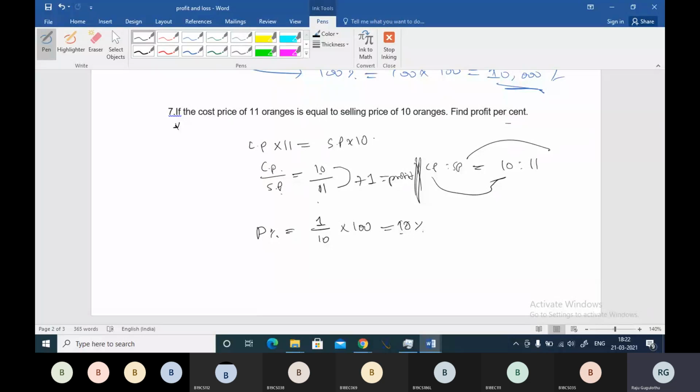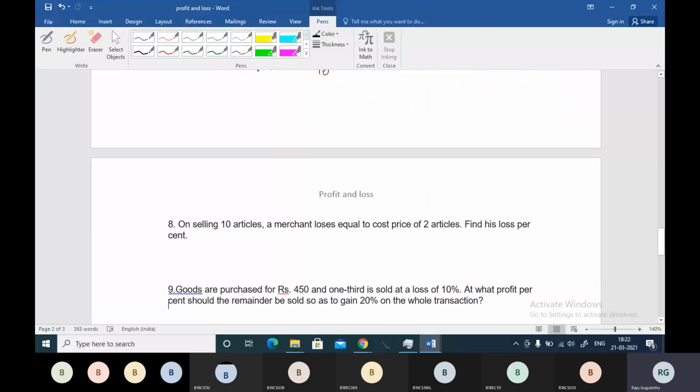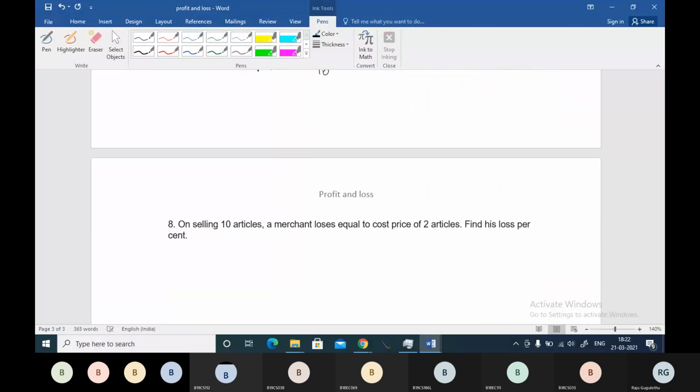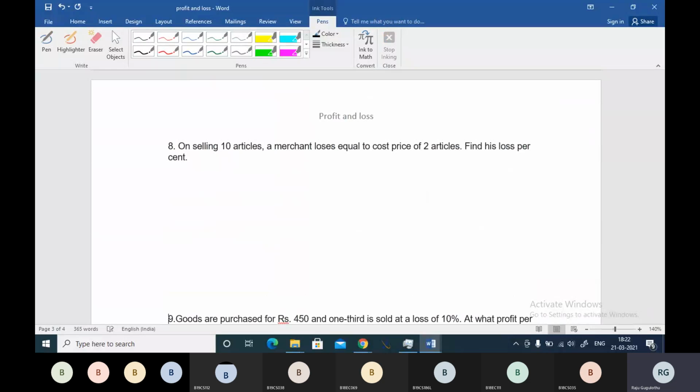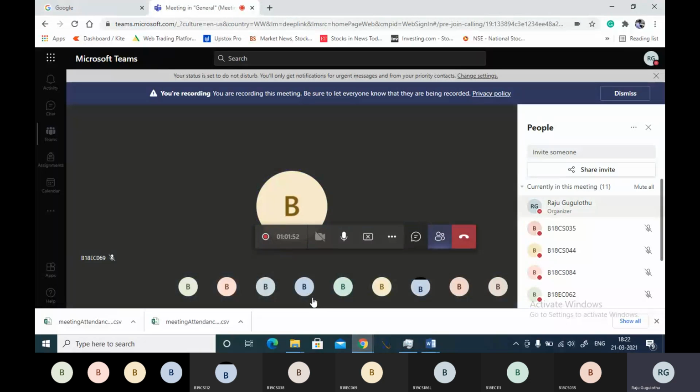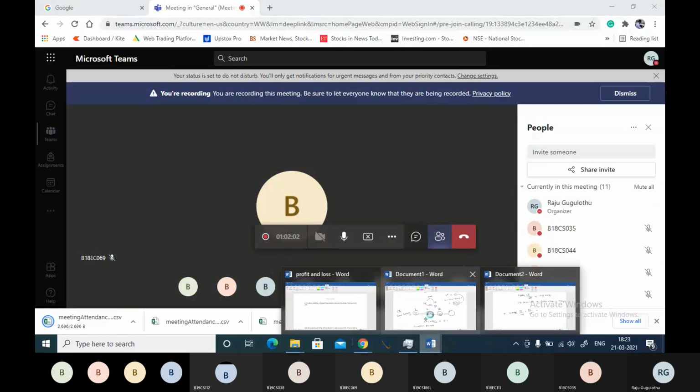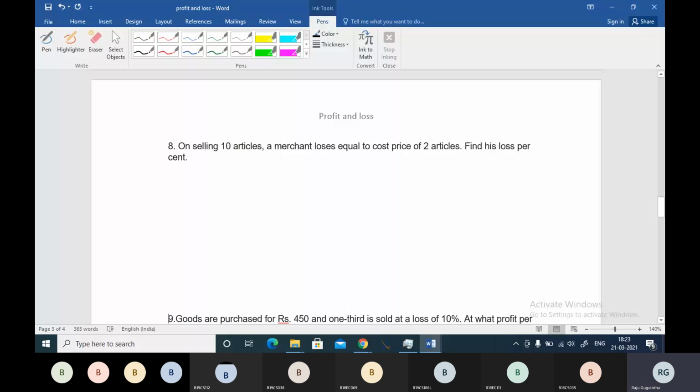Okay guys, after that I go to the next question, question number 8. On selling 10 articles, a merchant loses an amount equal to the cost price of 2 articles. Find his loss percentage. Keep responding, buddies. It's one new joinee. Come on, welcome. Welcome new joinee to our class. Yeah, question number 8. Please answer the question.